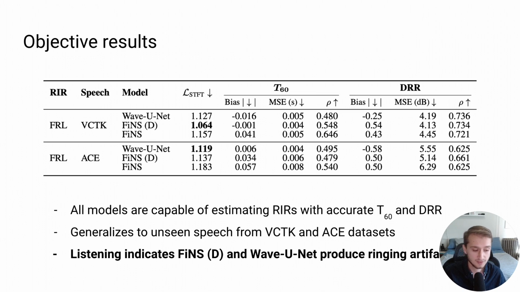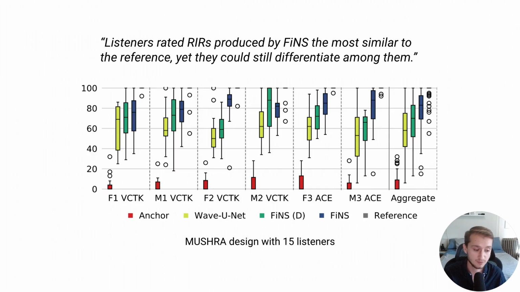But interestingly, our listening tests showed that the FiNS-D and the WaveUNet baselines produced noticeable ringing artifacts in the generation of those room impulse responses, which we wanted to investigate further, since that wasn't reflected in these objective metrics. So we conducted a MUSHRA listening test with 15 trained listeners. You can see the results here: the FiNS model outperformed both the WaveUNet and the FiNS-D baselines without filtered noise shaping. Listeners rated the FiNS model the highest among the different models, but they were still able to differentiate subtly between the room impulse response of the true room and our generated one, but only by a small margin.